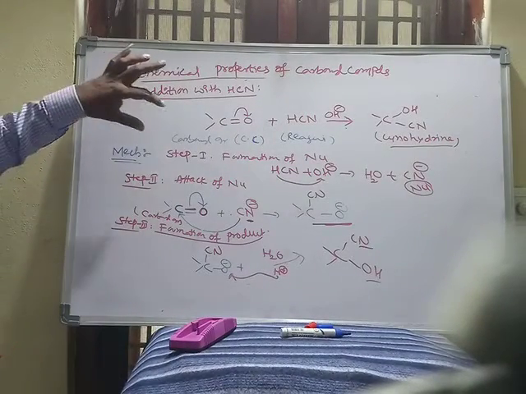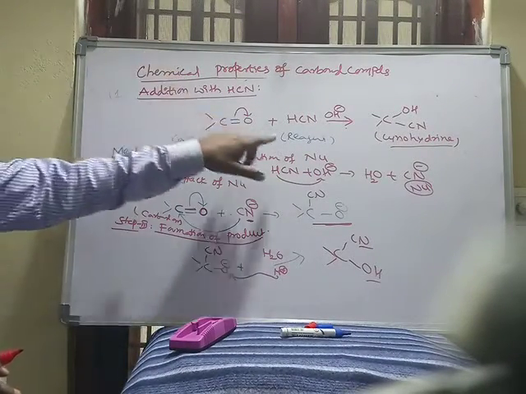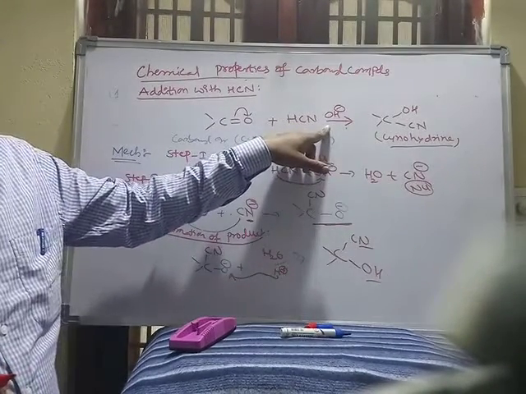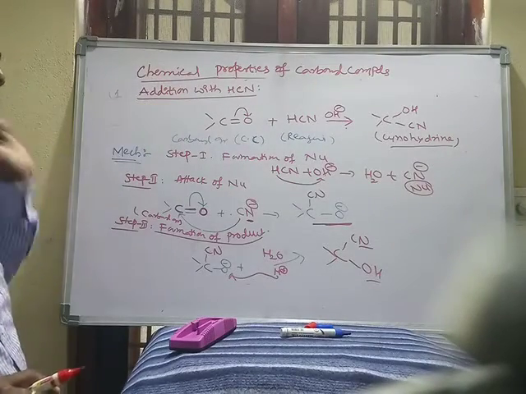Our statement: carbonyl compounds react with hydrogen cyanide to form cyanohydrin in the presence of base. This is the addition with hydrogen cyanide.